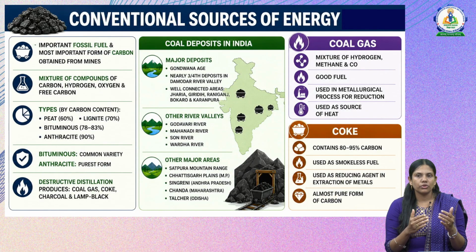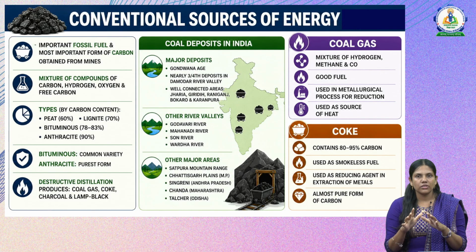If you do the destructive distillation of coal, you will get other products like coal gas, coke, charcoal and lamp black, and these also are energy resources for different purposes. Now in India, major coal deposits are from the Gondwana age, whatever deposits were there in that age have been converted into coal, and nearly three-fourths of the available coal is in the Damodar River Valley and well connected areas like Jharia, Giridih, Raniganj, Bokaro and Karanpura.